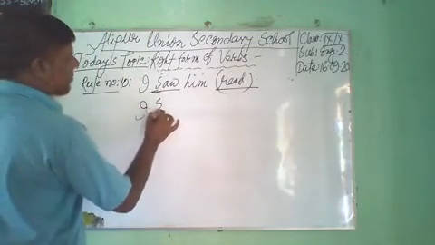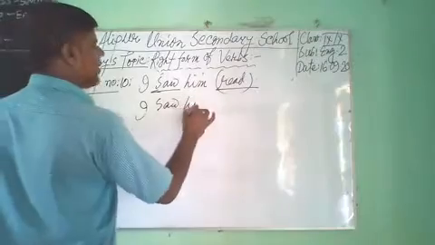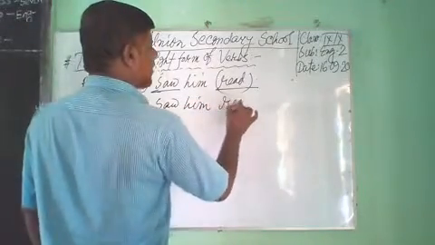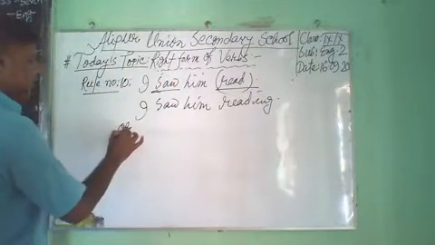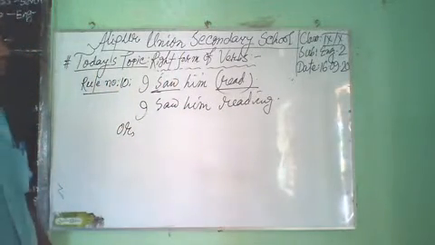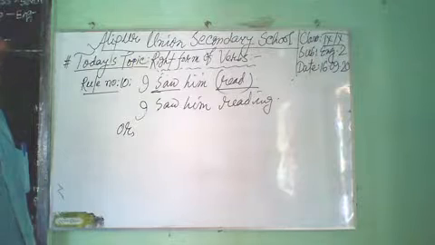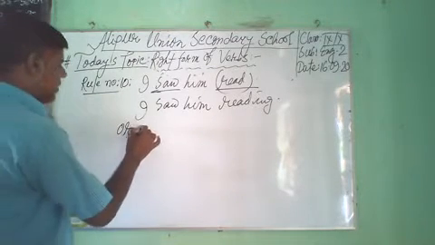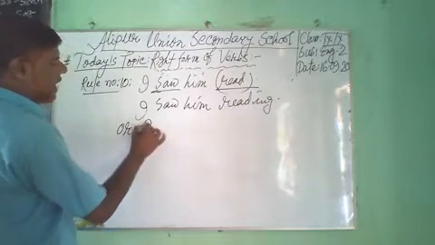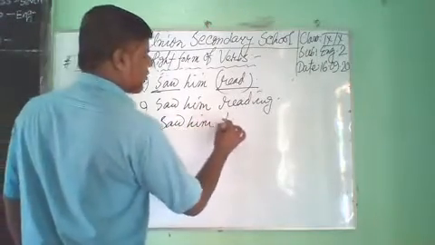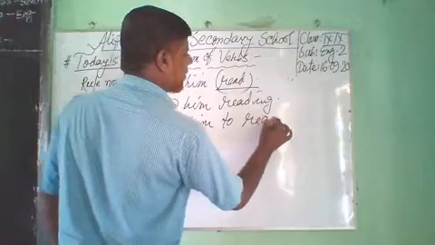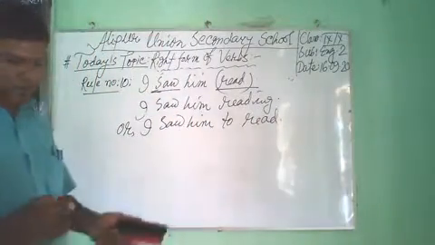I saw him reading. Or we can use to before the second verb, such as I saw him to read. Have you understood?